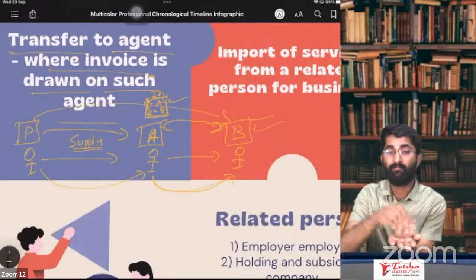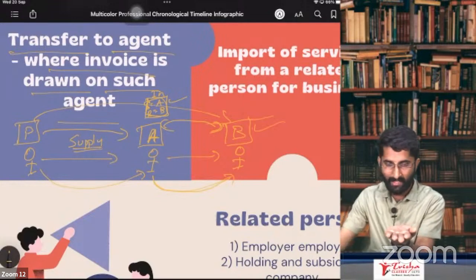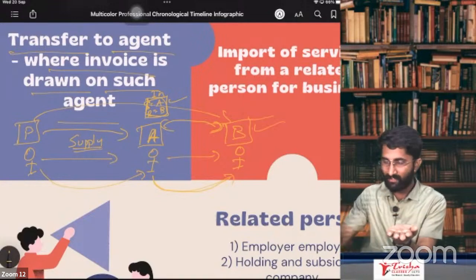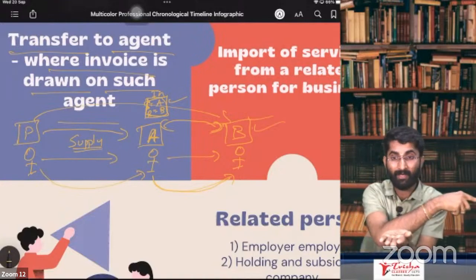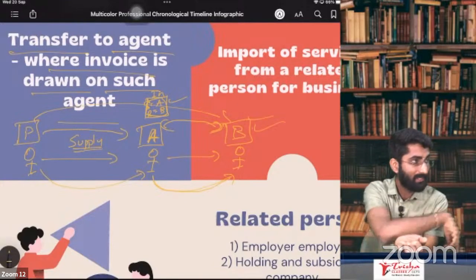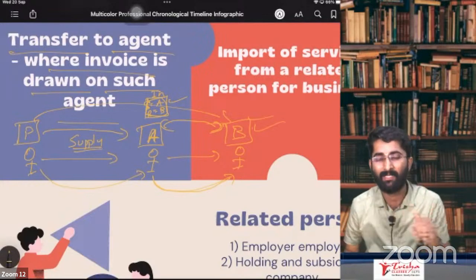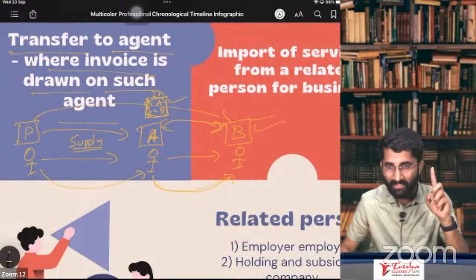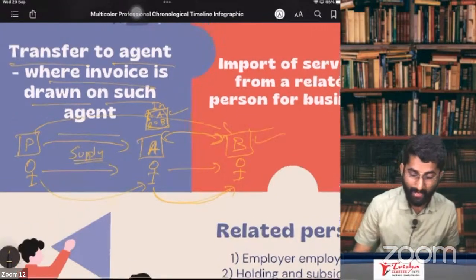What if the sale which is done by the agent to the buyer, the agent is doing some supply to the buyer, and he is raising the invoice in the name of the principal? Now it is the supply between principal and buyer. He is just an intermediary, a dummy piece. So that's why there is no supply between principal and agent. This is about A, agent here.